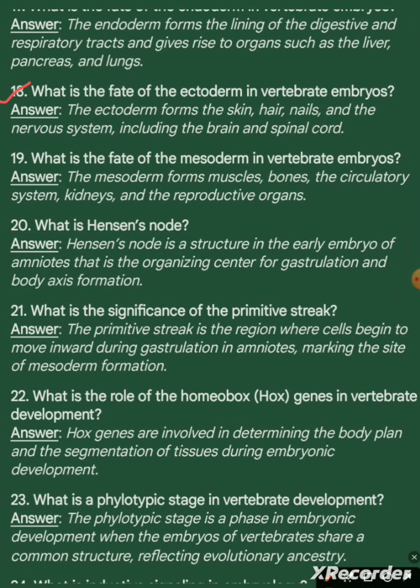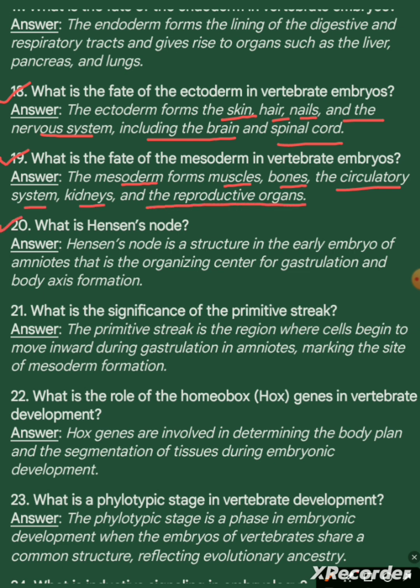Question 18. What is the fate of ectoderm in vertebrate embryos? Answer. The ectoderm forms the skin, hair, nails, and the nervous system, including the brain and the spinal cord. Question 19. What is the fate of mesoderm in vertebrate embryos? Answer. The mesoderm forms muscles, bones, the circulatory system, kidneys, and the reproductive organs.